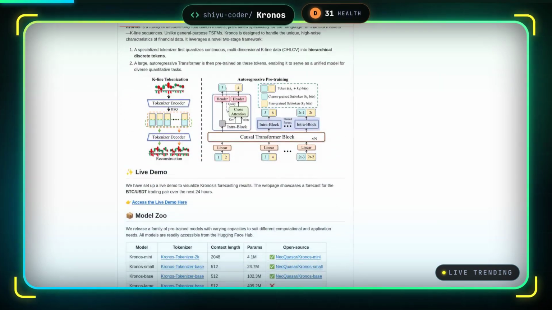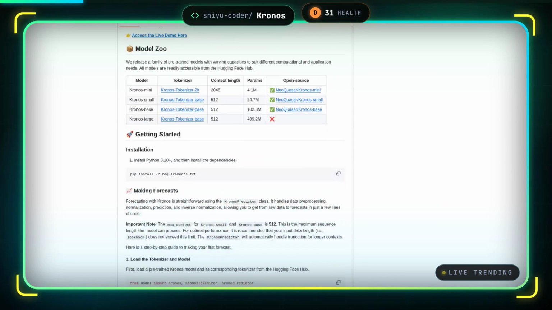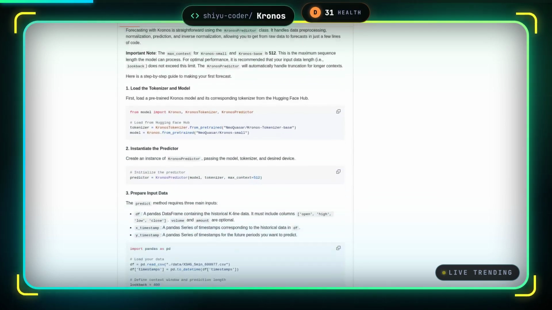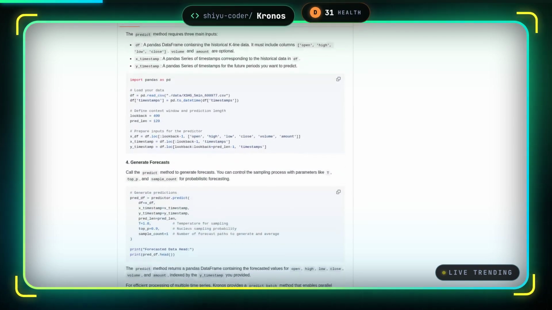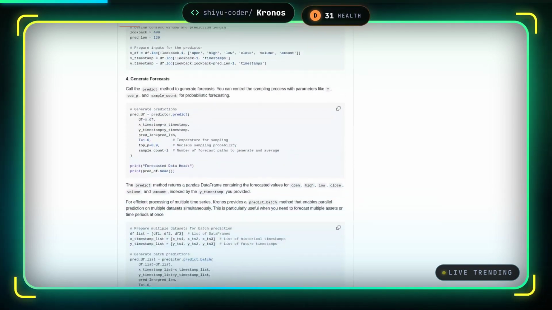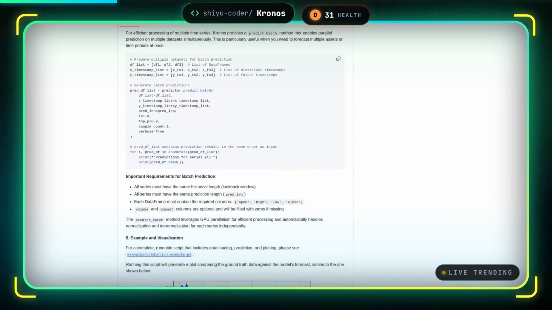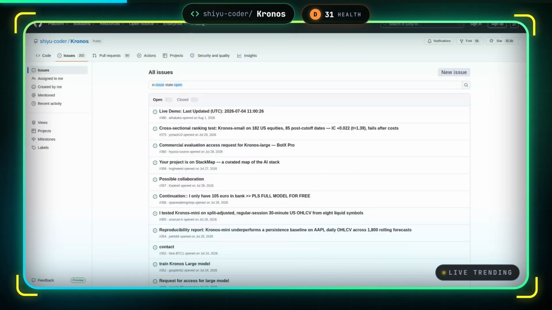pre-training an autoregressive transformer on 45+ global exchanges, creating a unified foundation model that generalizes across diverse quantitative tasks without per-task architecture changes. This approach lets you fine-tune a single pre-trained model for forecasting, classification, or anomaly detection on any financial instrument, eliminating the tedious feature engineering and domain-specific model design that consumes most quant research time.